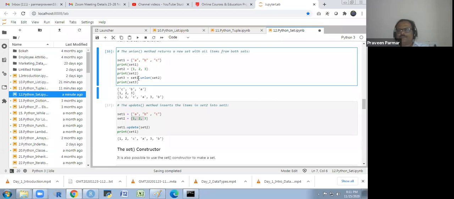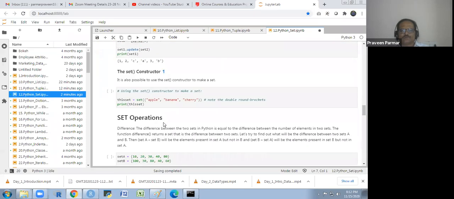Okay. And here set 1 dot union set 2. So we are making the union of these two sets, and the new name we are giving is set 3. Is it clear to all? Output would be same. Any doubt? Yes. Okay.